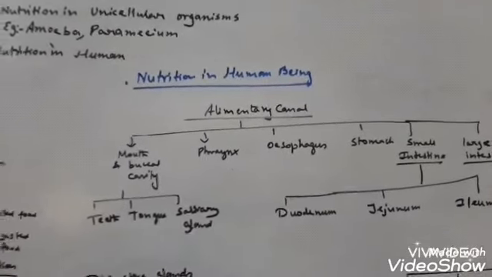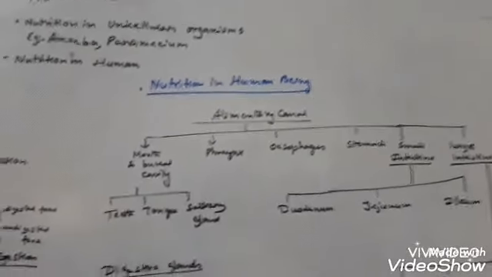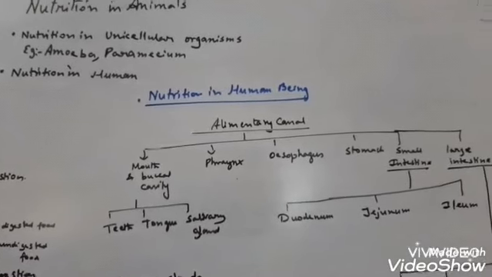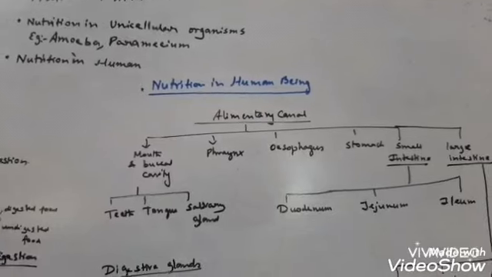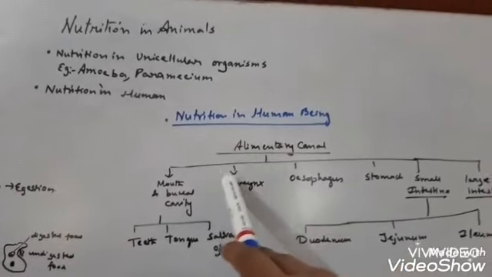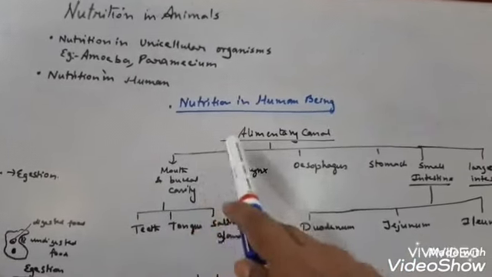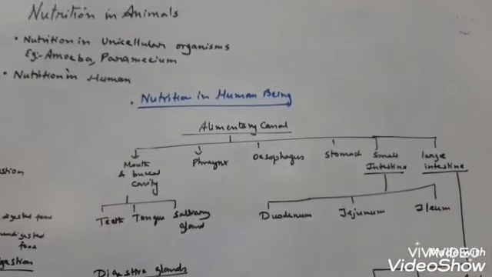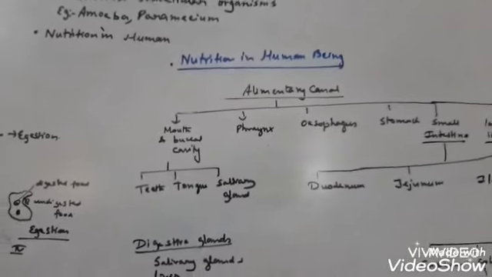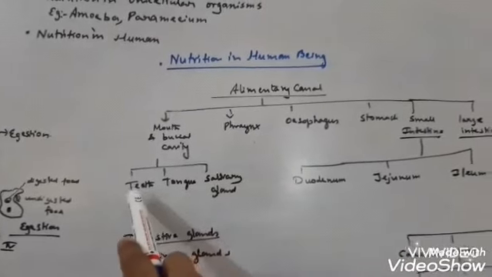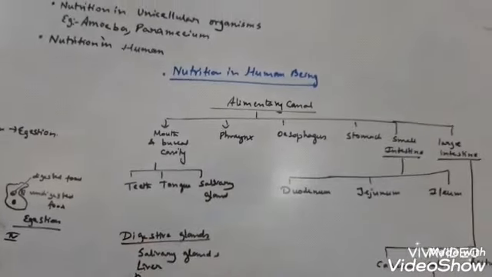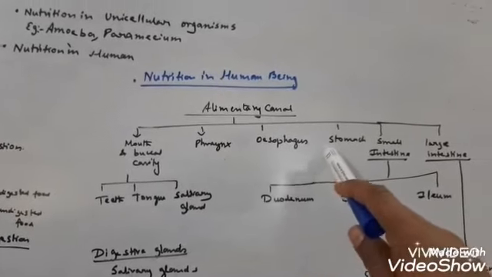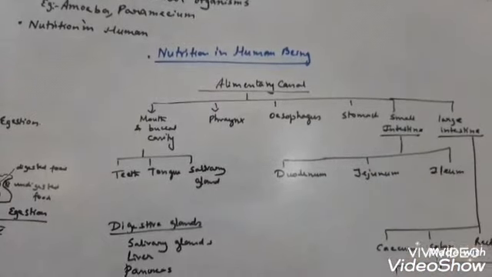Now you see, nutrition in human being starts from the mouth. The entire digestion process takes place in the alimentary canal. The alimentary canal is the entire canal starting from the mouth to the large intestine. Now the mouth has teeth, tongue and salivary gland. Then come the pharynx, esophagus, thereafter stomach and small intestine.